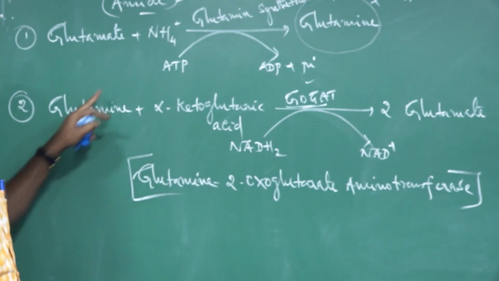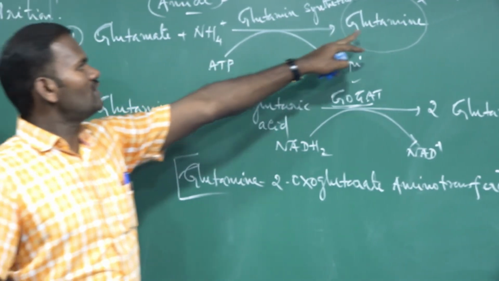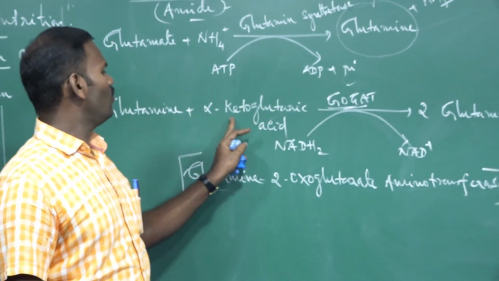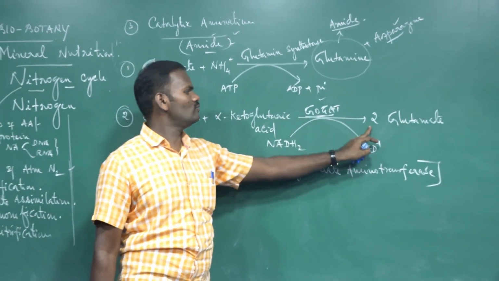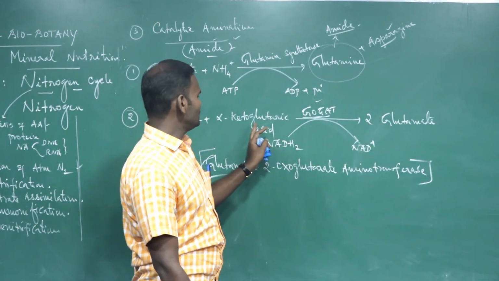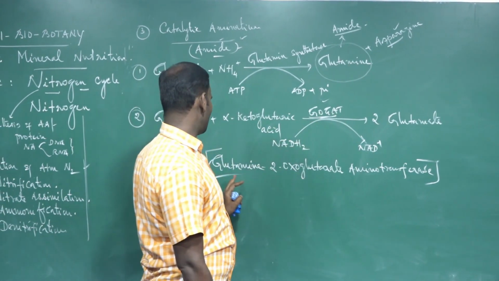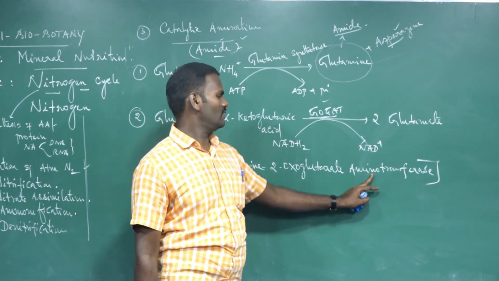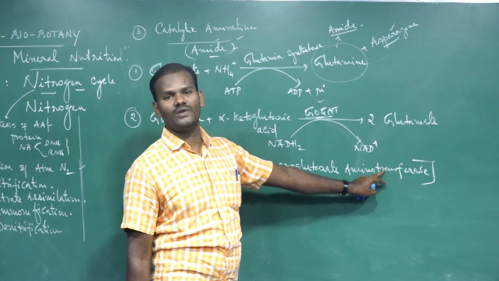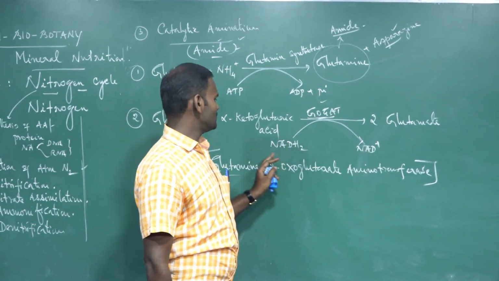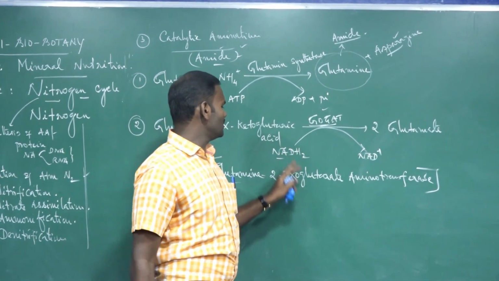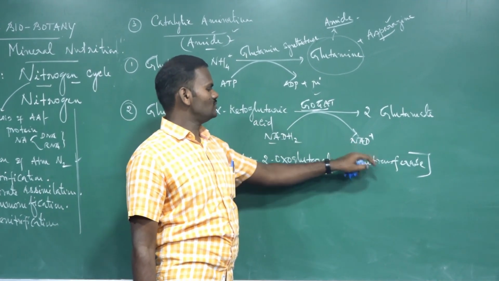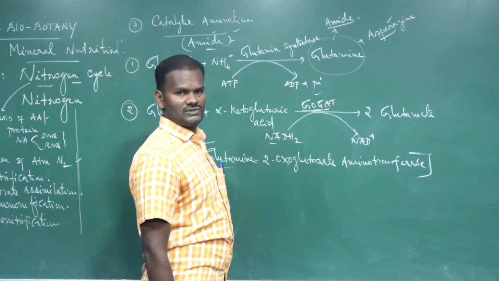Once again, glutamine, with its amide group, combines with alpha-ketoglutaric acid to form two molecules of glutamate. This reaction is catalyzed by glutamine 2-oxoglutarate amino transferase. During these reactions, one molecule of NADH, nicotinamide adenine dinucleotide hydrogen, gets oxidized to form NAD+.